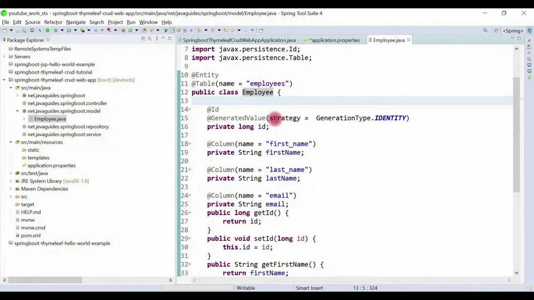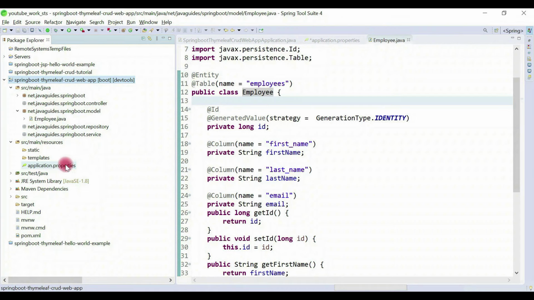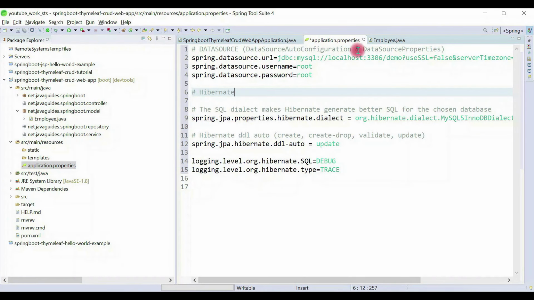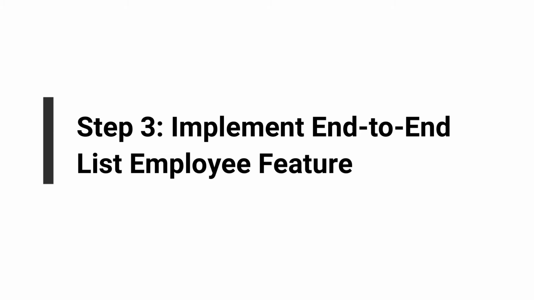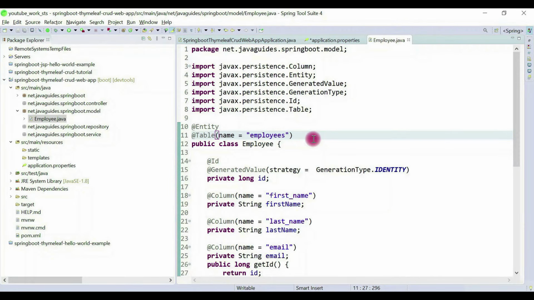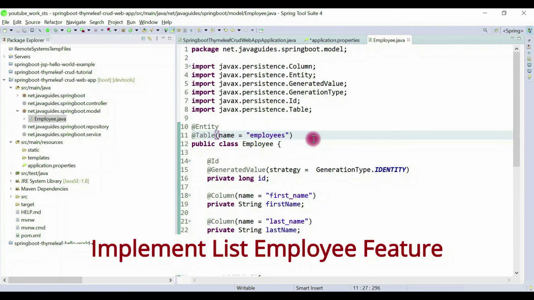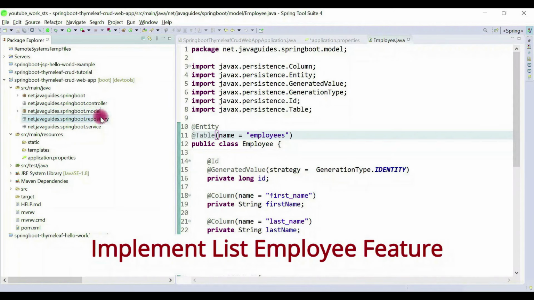Now what we have done: we have created a Spring Boot project, we have created a package structure, we have configured the MySQL database in application.properties, we have also created a database, and we have created a JPA entity. Now we're going to implement the list employee feature step by step. First we'll start with a repository.